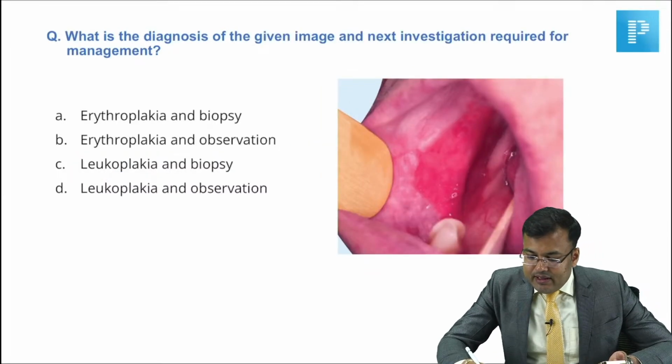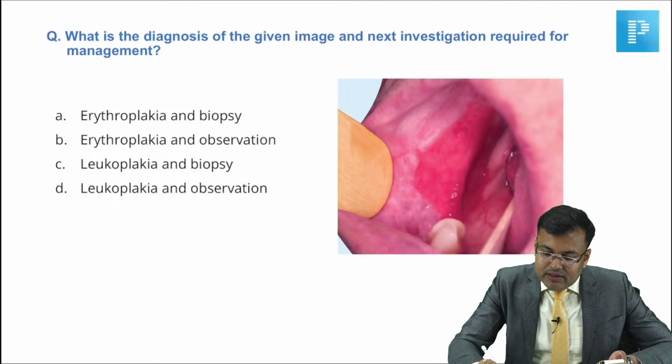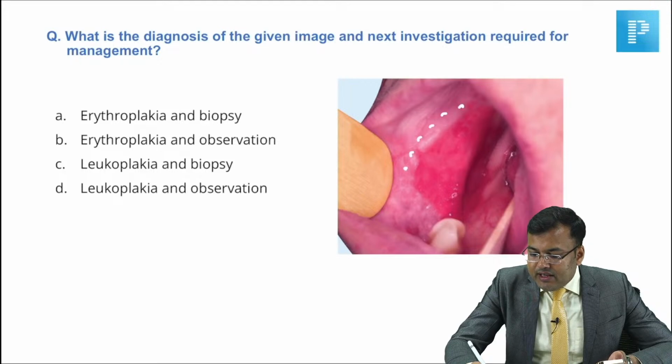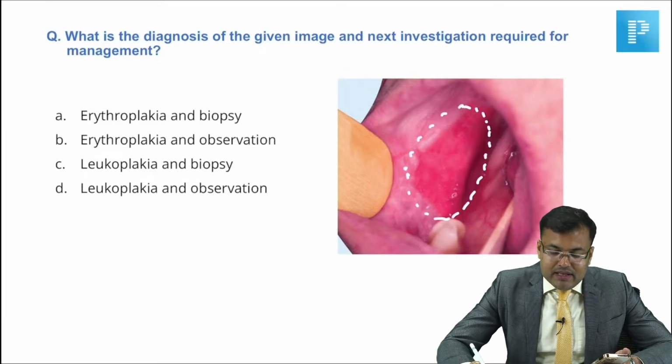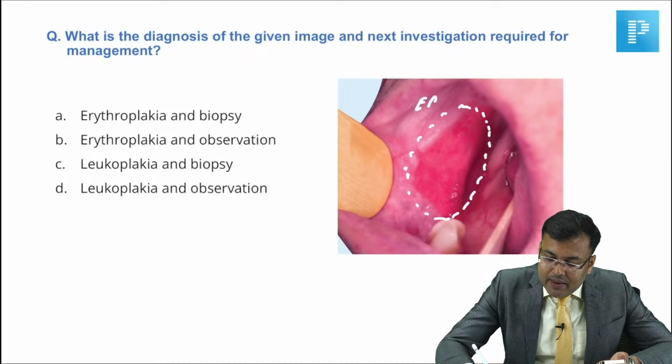Now, guys, what is the diagnosis of the given image and the next investigation required? Was the same image there or some other image? Can you see the reddish mucosal plaque here?